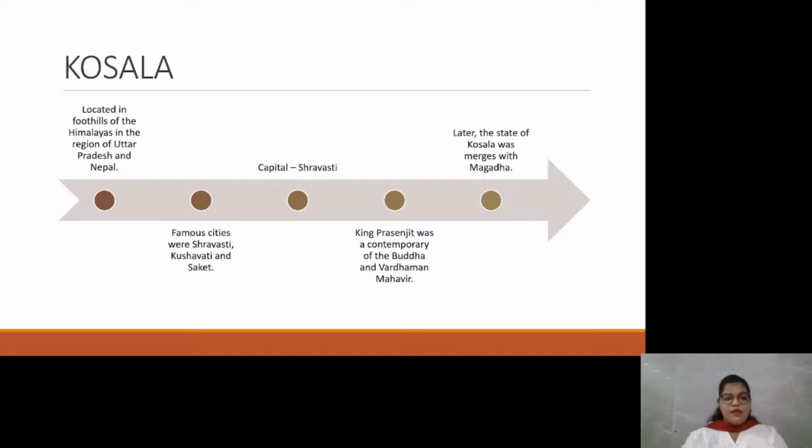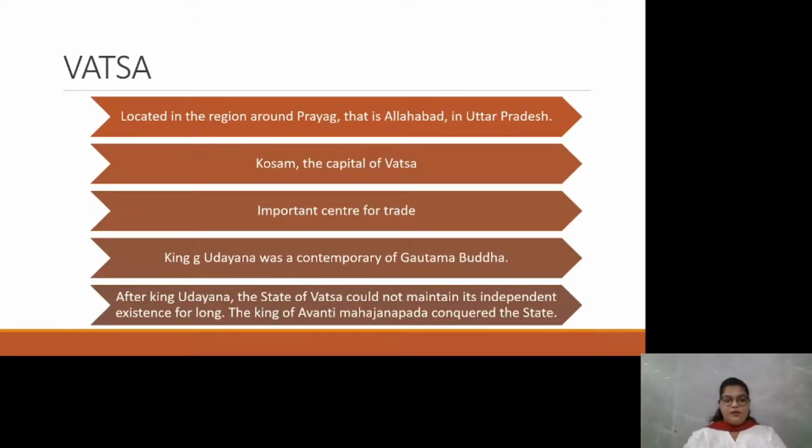Now let's move ahead to our next Mahajanapada, that is the Vatsa. Vatsa was located in the region around Prayag, that is Allahabad. Prayag is known now in Uttar Pradesh. Kosam was the capital of Vatsa. It was an important center for trade. And King Udayana was a contemporary of Gautam Buddha.